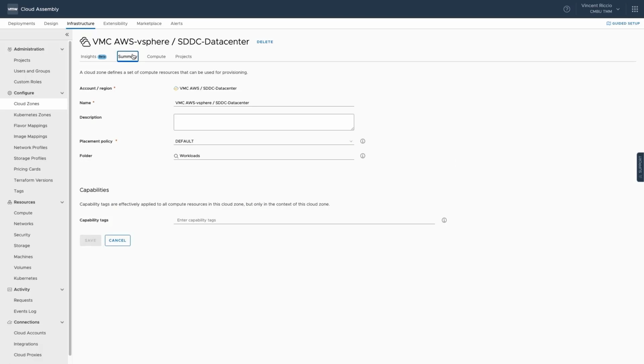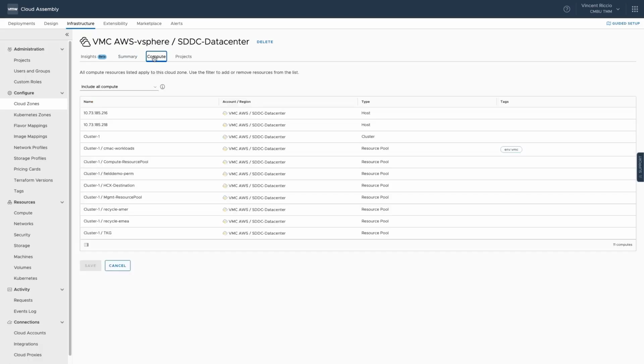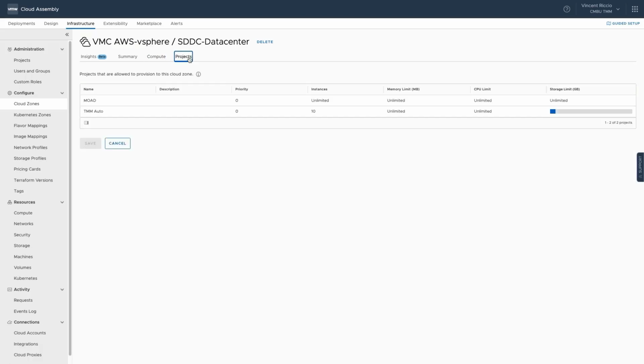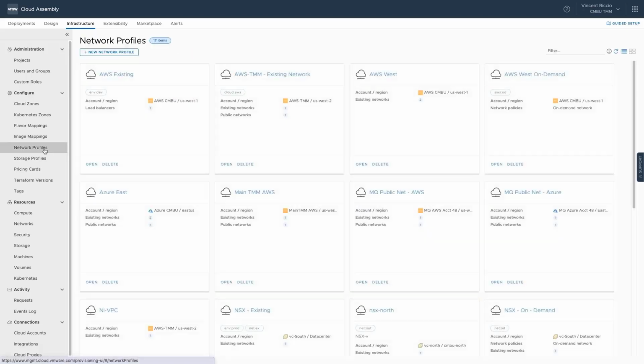And then if we go to the summary, we can just see this is a VMware Cloud and AWS account and region there. So we see even the icon for VMware Cloud and AWS is a first class endpoint. Also in the compute section, we can see our resource pools and our clusters and hosts. We are basically just pointing this to the vCenter inside of the VMware Cloud and AWS environment. So it looks similar to what you see in a normal vCenter, of course. We've tagged one of those as well. And we can see the projects that essentially are associated with this particular cloud zone. So we've tagged this cloud zone, and then we also have our projects and things like that associated with it.